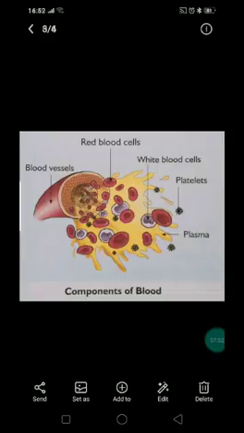Okay, so till here I hope you all have understood the lesson, and let me give you a small task today based on this blood. I am going to give you few fill in the blanks, like what you have understood from this, and just give me the answers to my personal number.